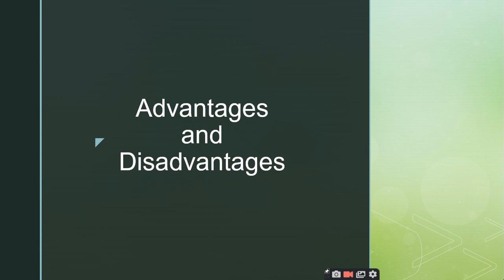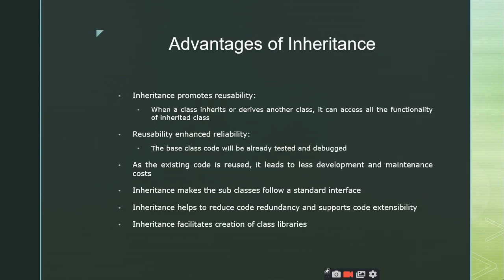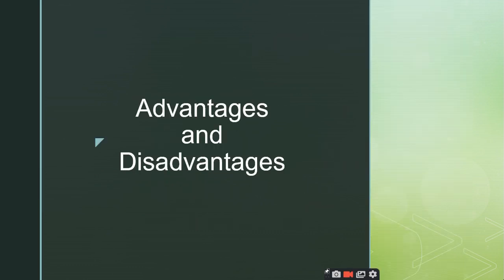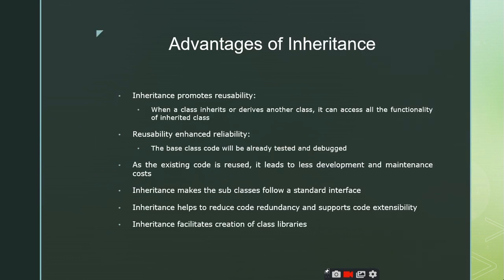So now we are into the last topic or the last part of our inheritance, the advantages and disadvantages. Can anybody tell me what is the primary advantage of inheritance? Reusability, sir. Super. Reusability. So when we have reusability, as a programmer we have an existing code, and we have less effort for the development, and less effort for the maintenance, and similarly you can have reliability. That means you can have reliable code, right?